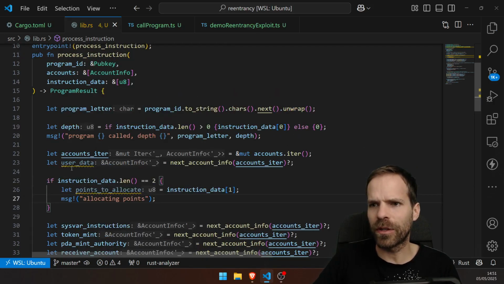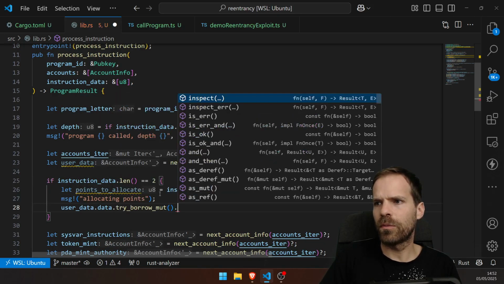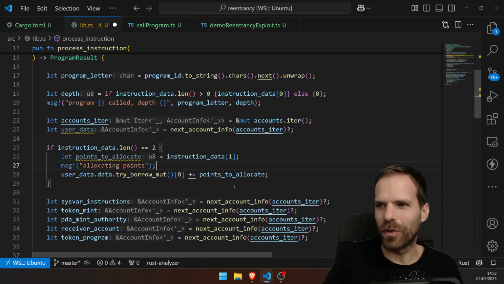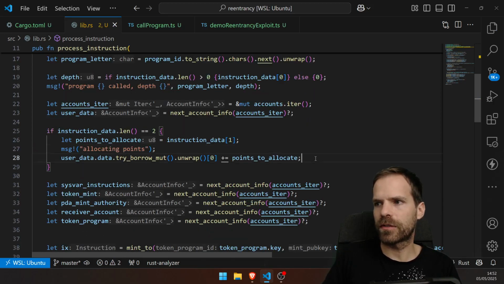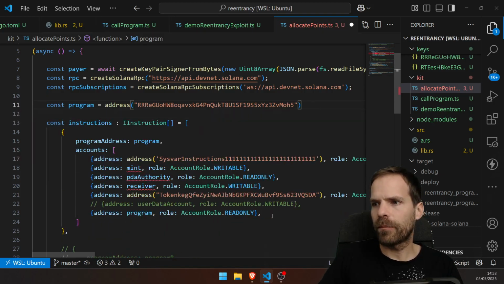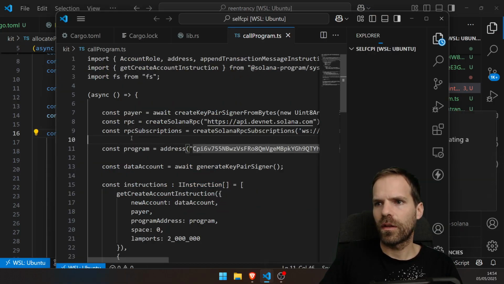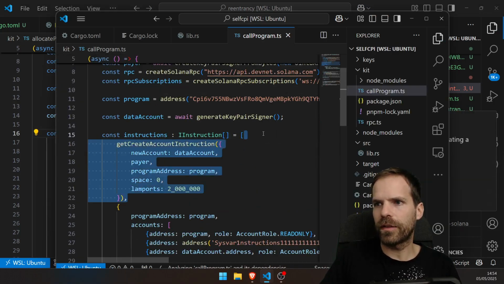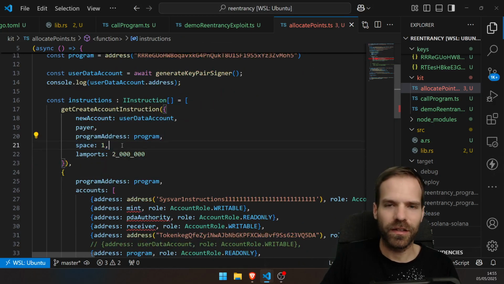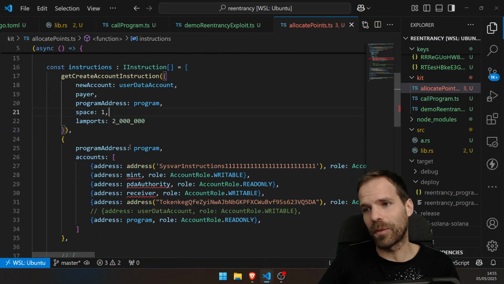So I'm just allocating points and then basically user data, try borrow mutable, points to allocate. And I'm not even gonna care about overflows or whatever. So I allocate points and then I say okay. To allocate points, I don't need any of that yet. I basically just need the user account, generate key persona. And then as last time, I gotta create the account first. We'll give it 1 byte of space to use because that's the points. I'll just use 1 byte. It doesn't matter. You could use a U64 or whatever.